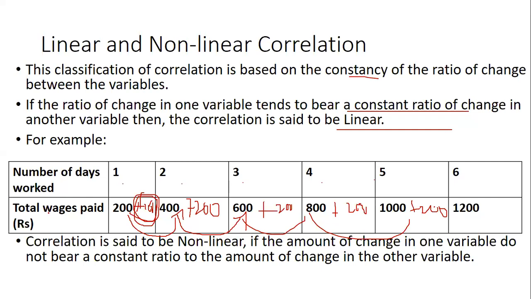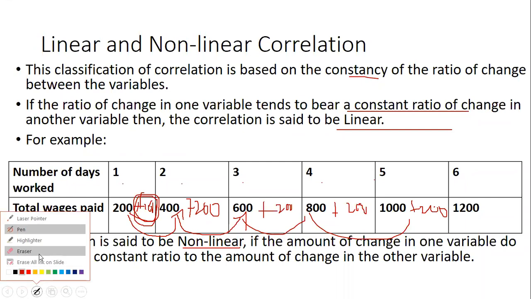That is linear correlation. Then correlation is said to be non-linear if the amount of change in one variable does not bear a constant ratio to the amount of change in the other variable.